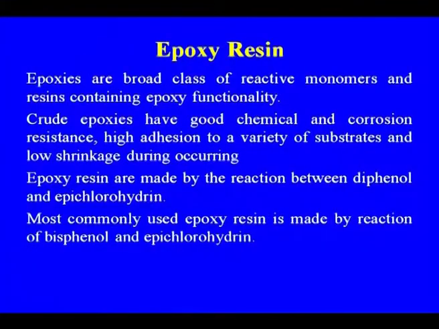Now let us discuss another important thermoset resin, that is the epoxy resin. Epoxies are a broad class of reactive monomers and resins containing epoxy functionality. Crude epoxies have good chemical and corrosion resistance. In the paint industry, a huge amount of epoxy resin is being used. They also have high adhesion to a variety of substrates and low shrinkage during the cure.